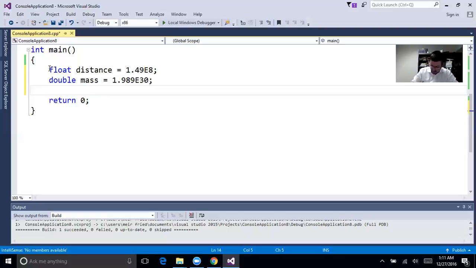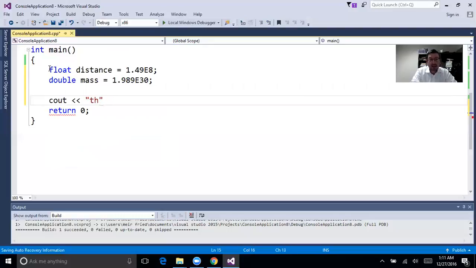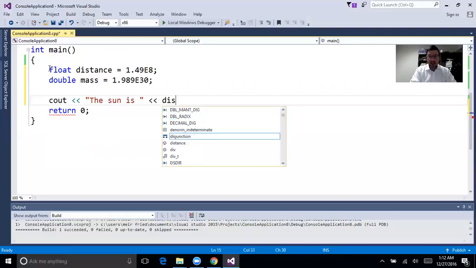Now, we could input these into a statement. So we could say cout, less than signs, "the sun is", and because this is a statement, I'm going to have another less than, and now I'm going to say distance.